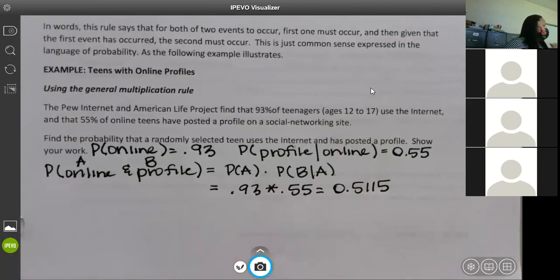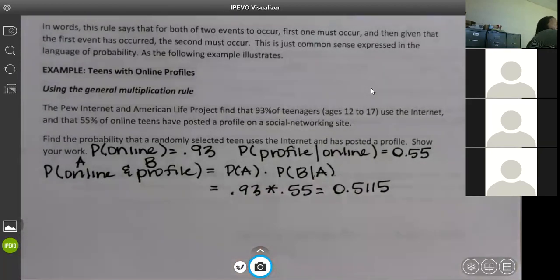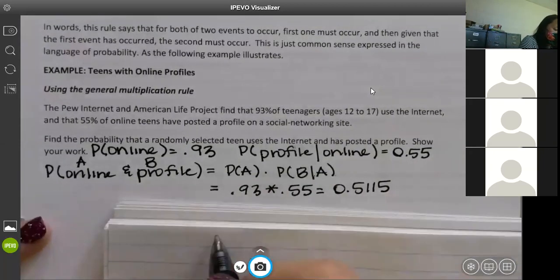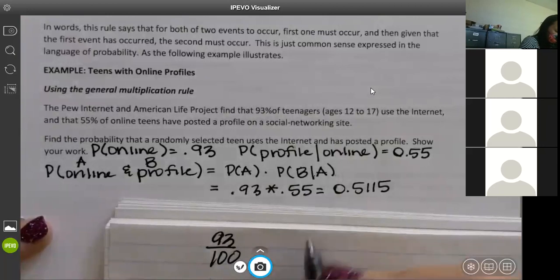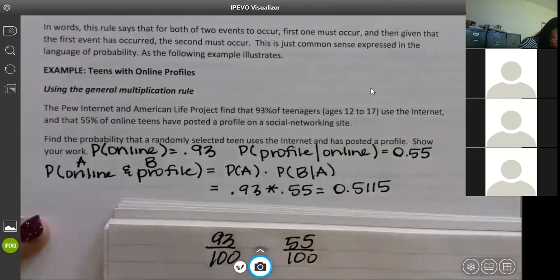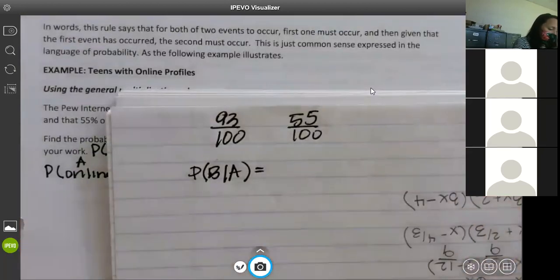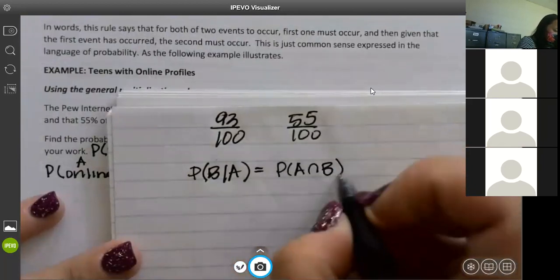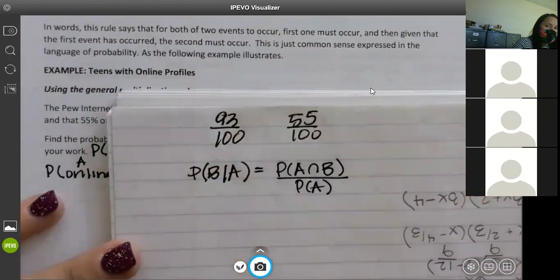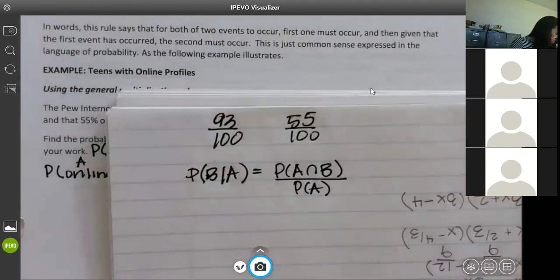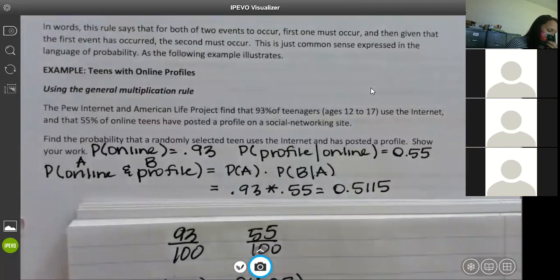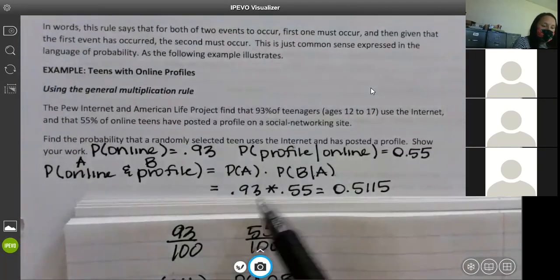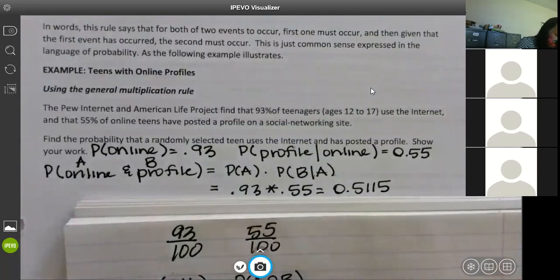So let me see if I can throw this out real fast. I'm flying by the seat of my pants. We'll see what happens. 93 over 100, 55 over 100. If we have the probability of B given A, what was the formula for that? The probability of A and B over the probability of A, right? Yes, no, maybe? Okay, so right here our probability of A is 0.93, or 93 over 100.